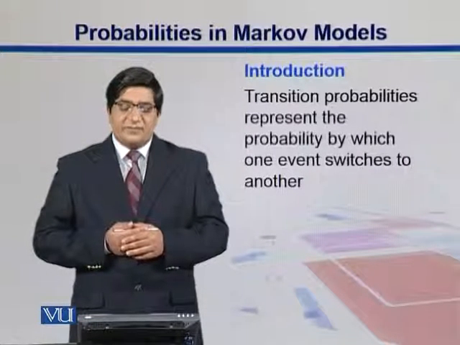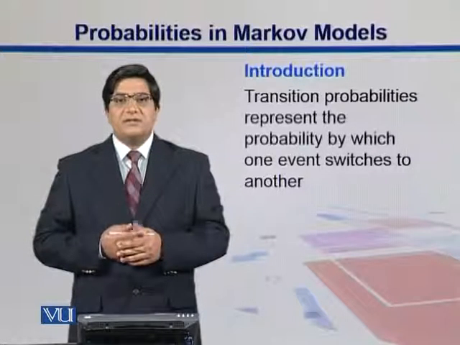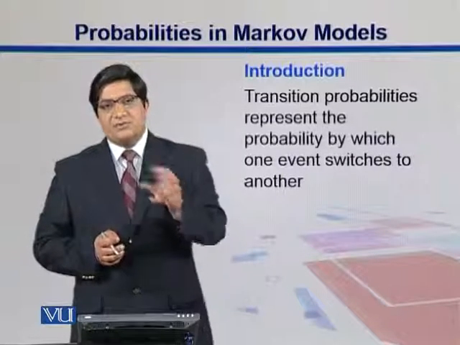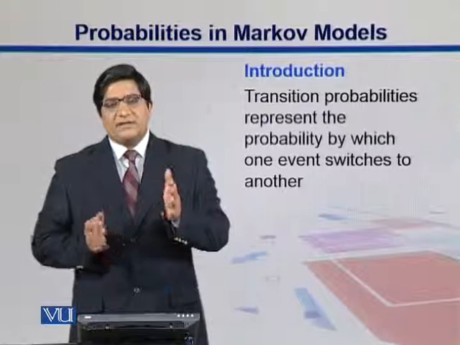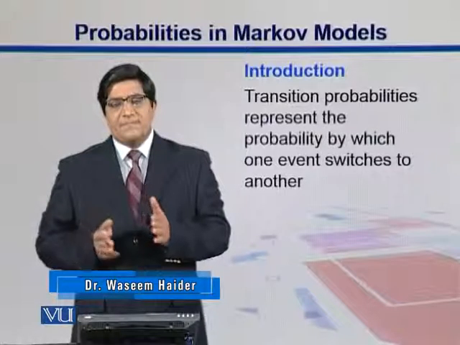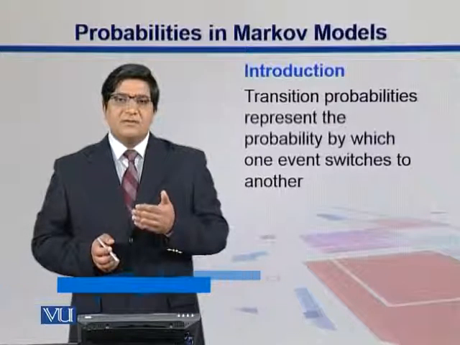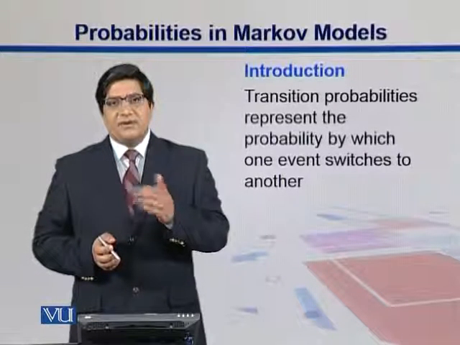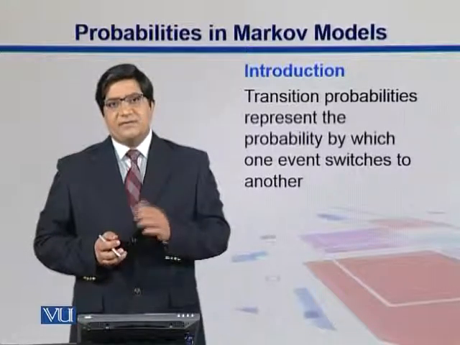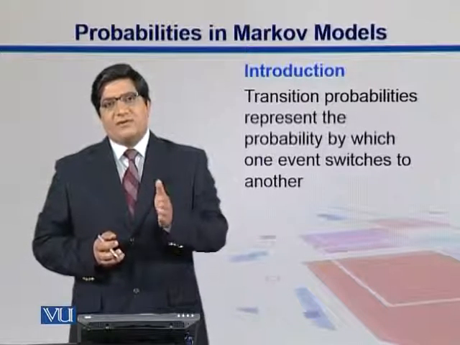Transition probabilities represent the probability by which one event switches to another. So it's moving from one state to another. For example, you are using the loaded die, and then you switch to the fair one. That is the probability with which you switch from one state to another. So if you are throwing it 10 times, and over 9 times you are using the fair one, and on the 10th throw you are using the loaded one, then this transition probability is 0.1. So after 1 out of 10 events, you switch.